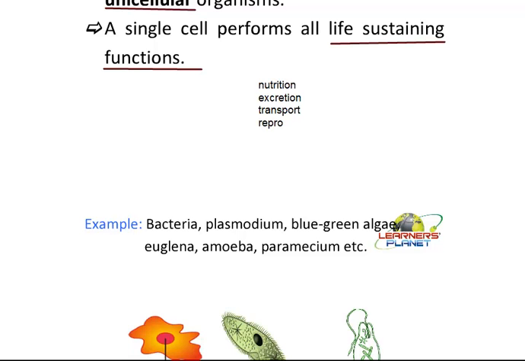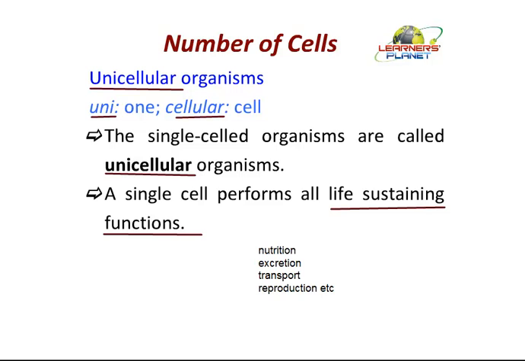Reproduction. They can reproduce by simple division method. And there are many more functions that are actually performed by these living organisms. So now we can think, which organism would be known as a unicellular organism? Those who can actually perform all these functions themselves. Those which can perform all these life-sustaining functions so as to support life. Those would be known as unicellular organisms.